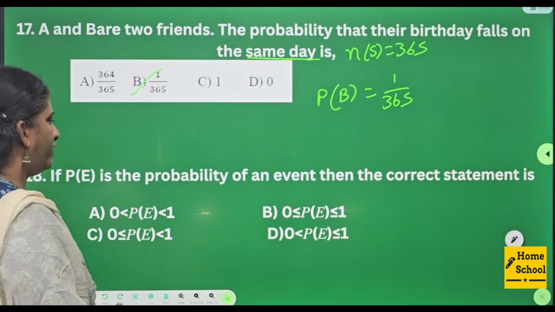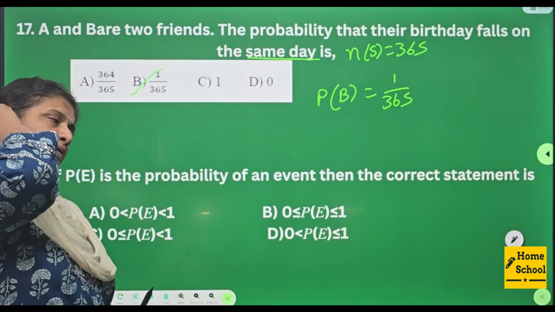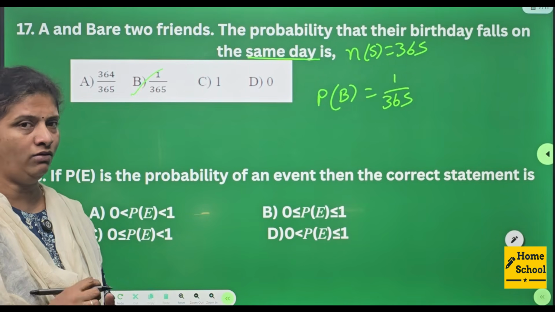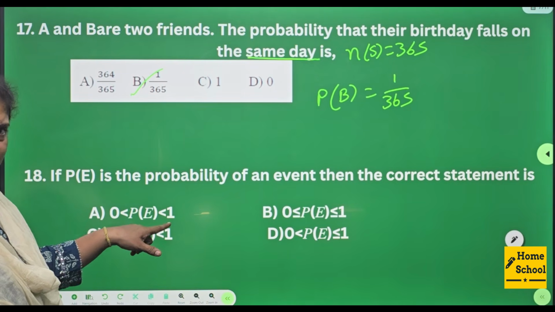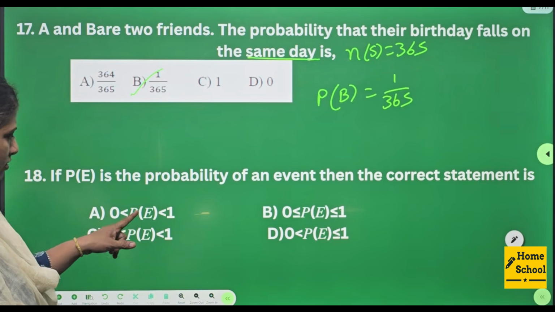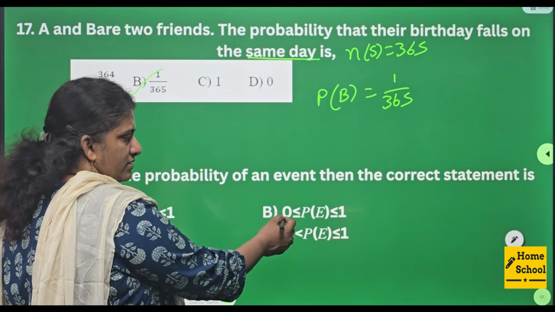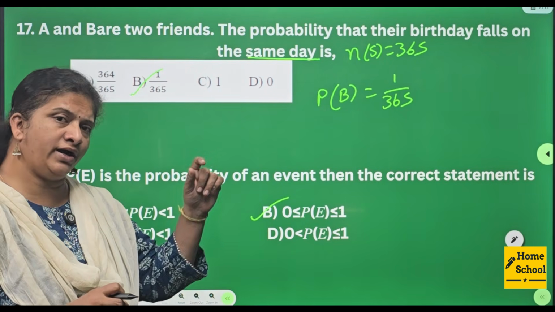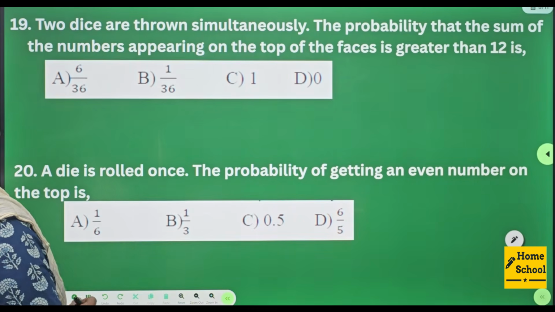18. If P of E is the probability of an event, then the correct statement is? We know the range of probability is more than or equal to 0 and less than or equal to 1. So where is that? More than 0, less than 1? No. Probability of an event is more than or equal to 0, less than 1? No. Probability of an event is more than or equal to 0, less than or equal to 1. This is your answer. 0 also should be included and 1 also should be included. Right? So your answer is option B.